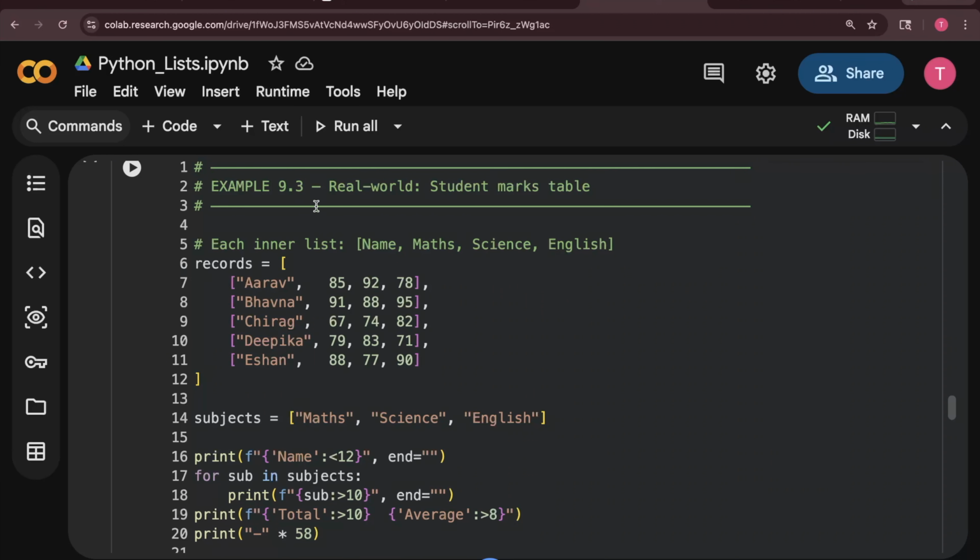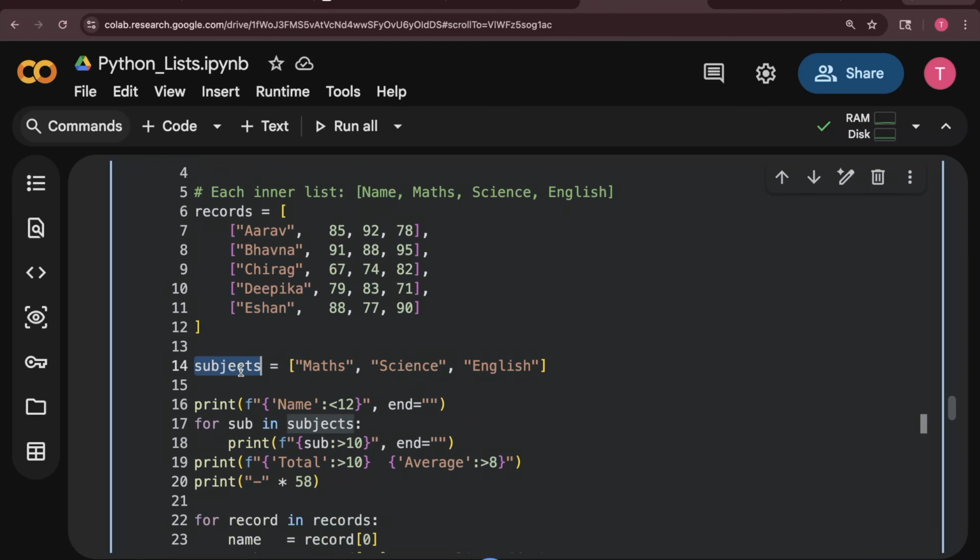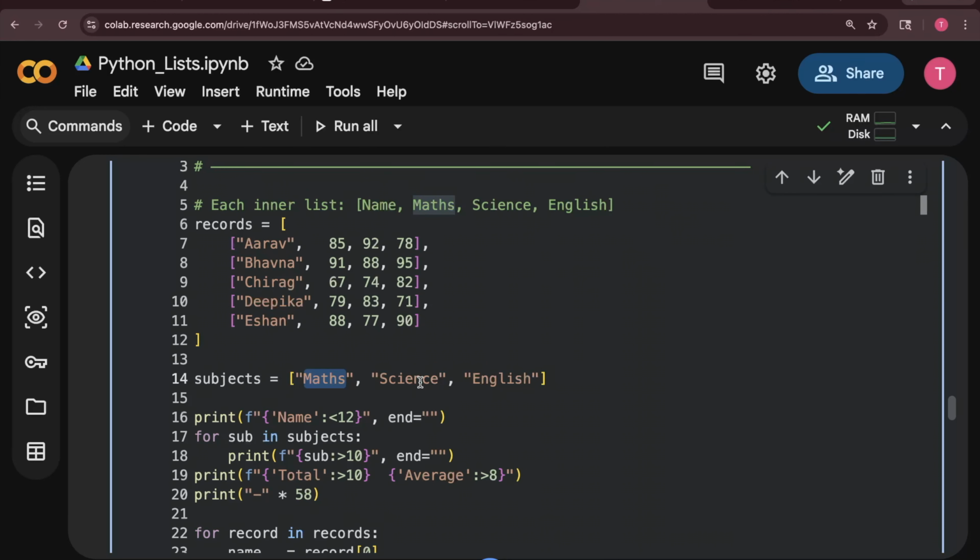Now another example, a real world example using a students' marks table. So I have each inner list, the inner list meaning the lists they are talking about. I have values: name, math score, science score, English score. So this is for RF, whose math score was 85, then 92, then 78. This is for Vapna, this is for Chira, this is for Deepika, this is for Isha. And these are the subjects I have: math, science, English.